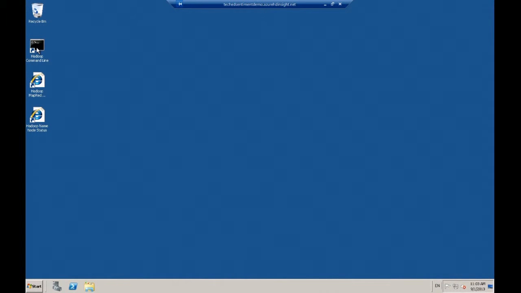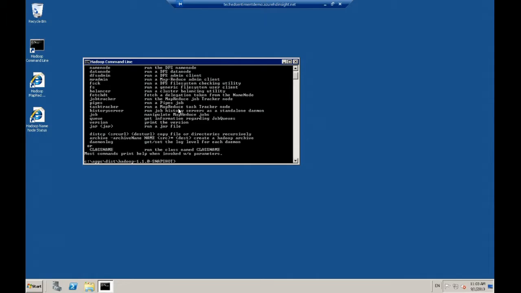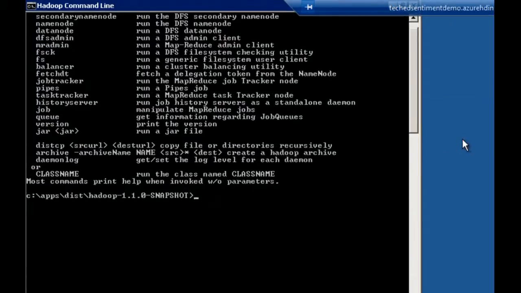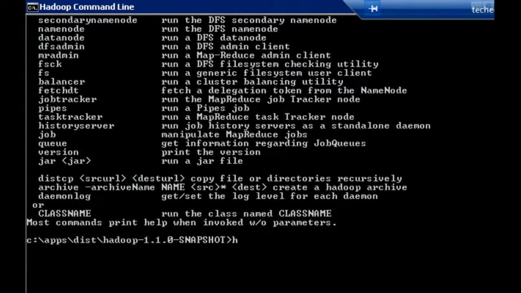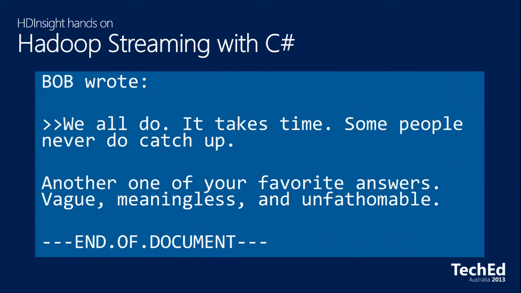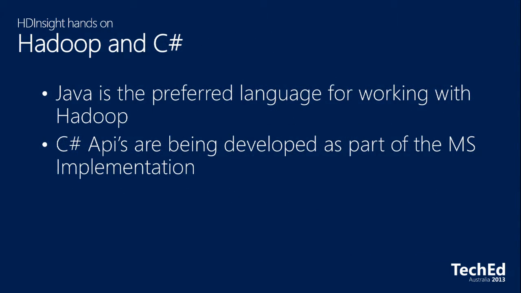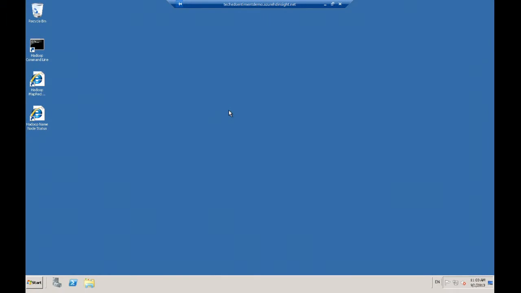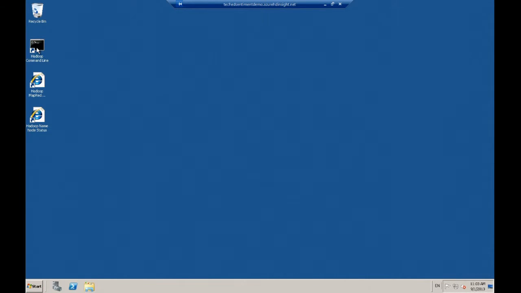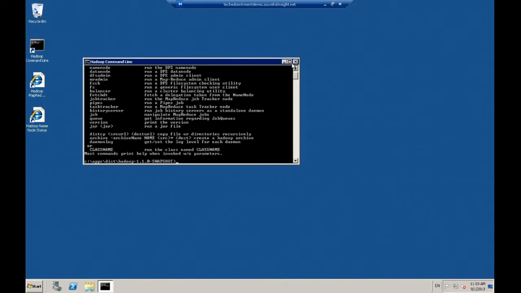On our desktop, we have the Hadoop command line. I'm just going to double click on that and make it a little bit more readable. Down here, oops, I've overshot now. Let's go back. I'm going to have to replay. Okay, sorry about that. Okay, so back into the command line.